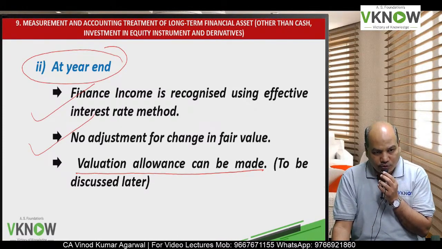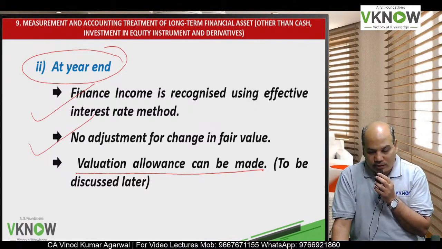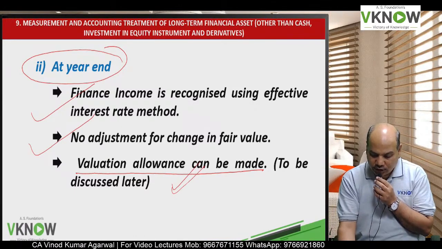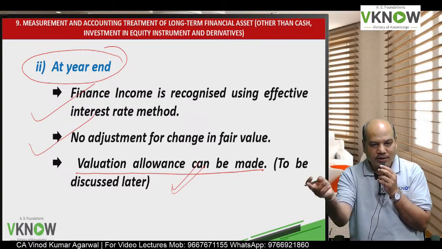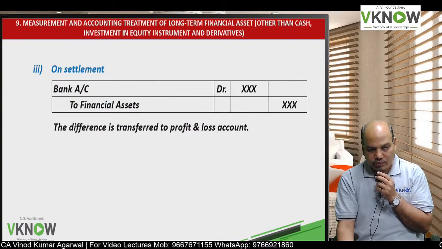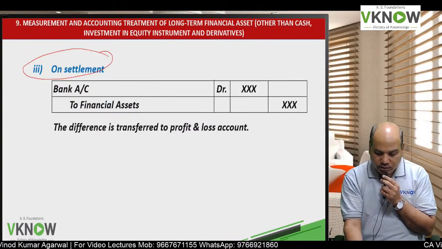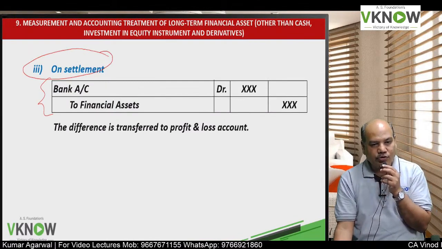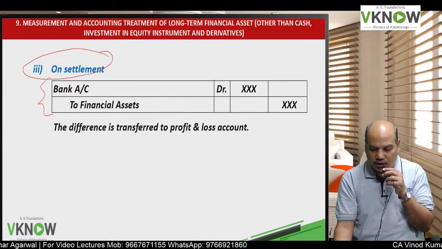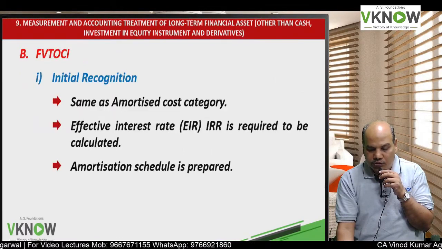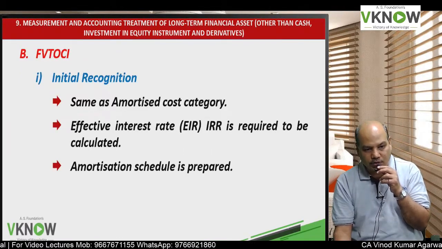The provision for doubtful debt can be made. The accounting and calculation will be discussed after some time. Now we'll come to settlement. On settlement, the entries as usual: bank account debit to financial asset. Any difference will be transferred to profit and loss account.